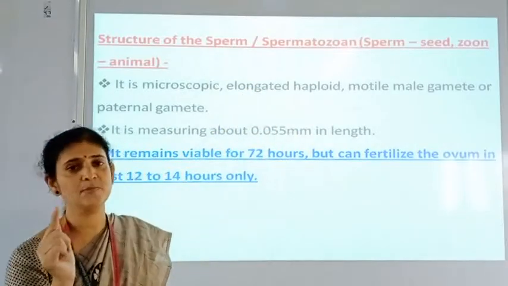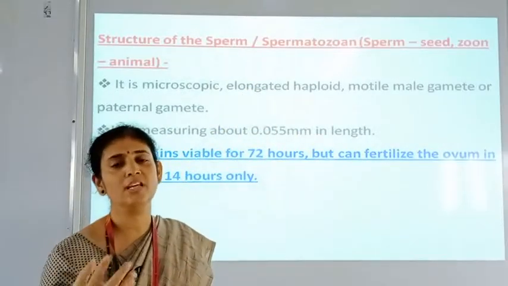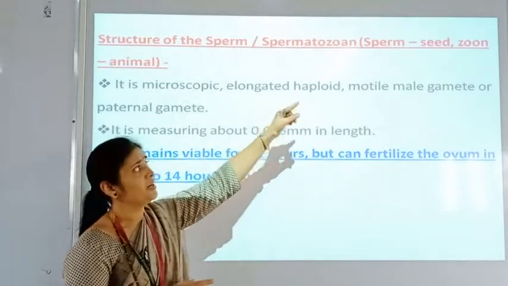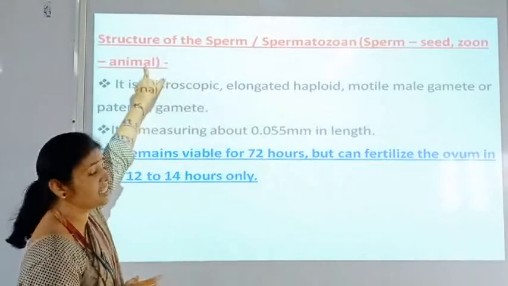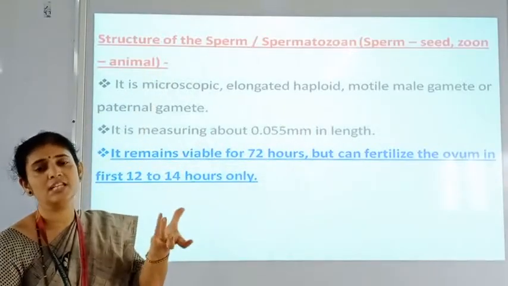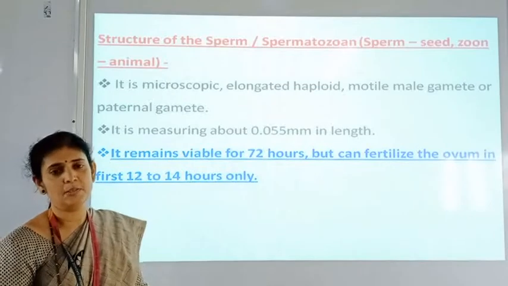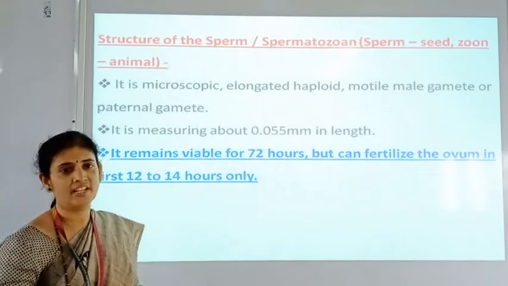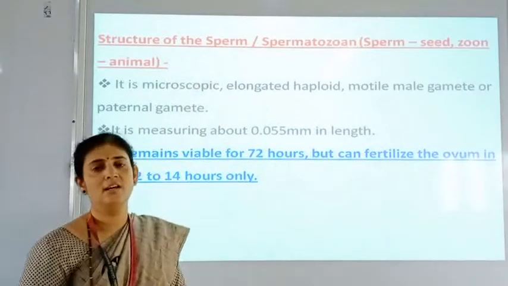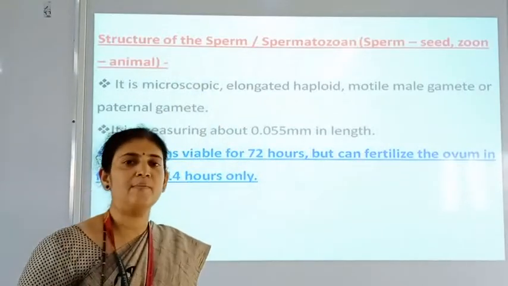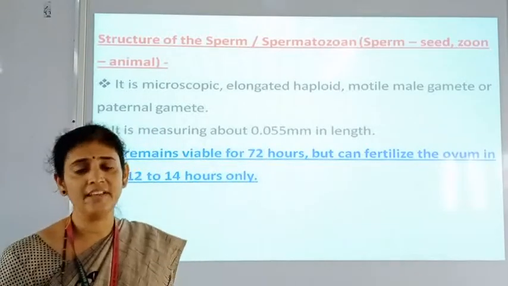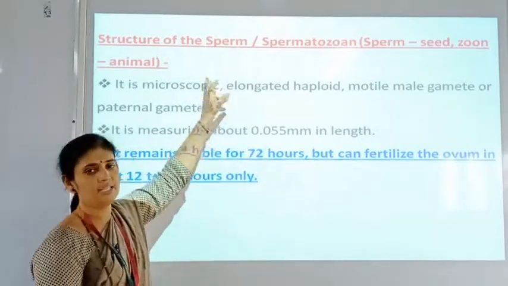If it is a single sperm, it is called a spermatozoon. If many, then they are called spermatozoa. So sperm means seed, and zoon means animal. It is considered as the seed of the animal. Just as we have seen the seeds of plants which are responsible for growth of the next generation, here also the sperm, that is the male gamete, on fusion with the female gamete, is responsible for the birth of the next generation. So that is the meaning.